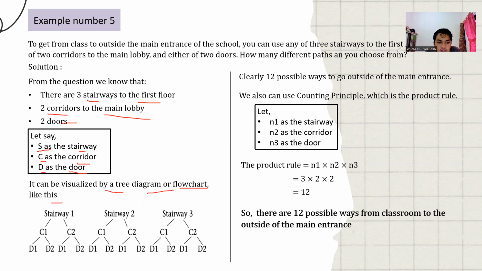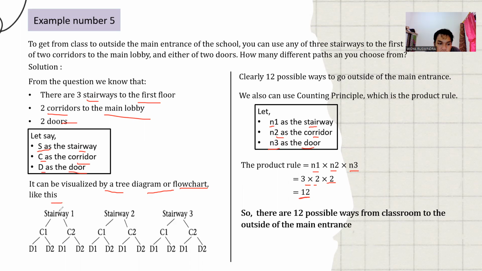Before we use the diagram, we use the counting principle, which is the product rule. Let's say n1 is the stairway, n2 is the corridor, and n3 is the door. The product rule is n1 times n2 times n3, and we get 3 times 2 times 2, which is equal to 12. So how about if we use a diagram or flow chart?